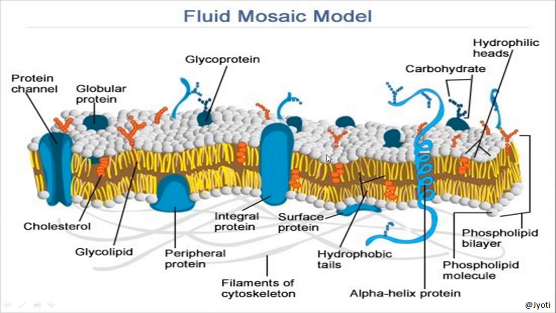Besides that, here I can show you the white color heads, that is the hydrophilic heads of the lipid molecule, and the yellow tails of the lipid molecules, which are hydrophobic. And these branched chains are the carbohydrates. I hope it is clear to you.